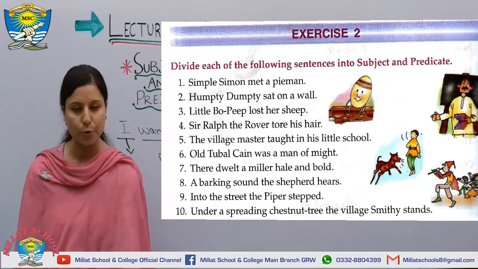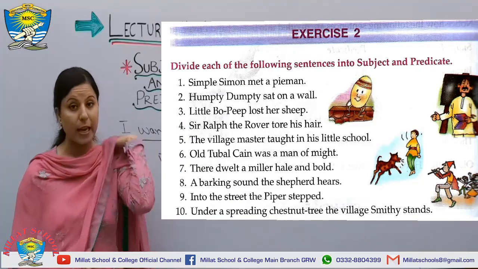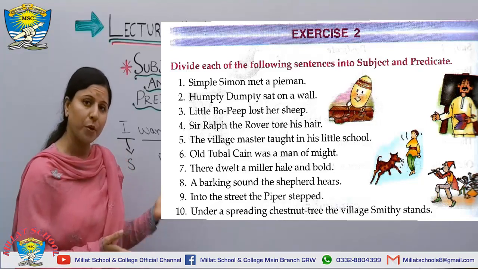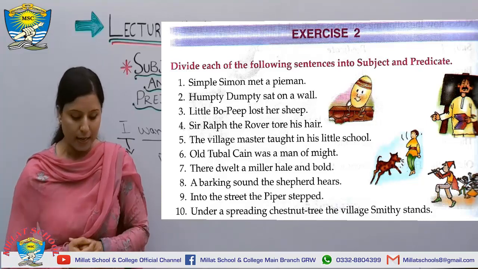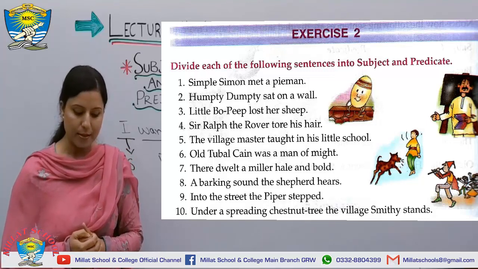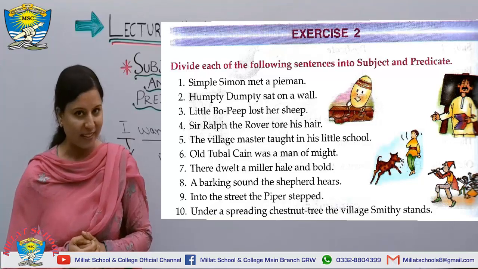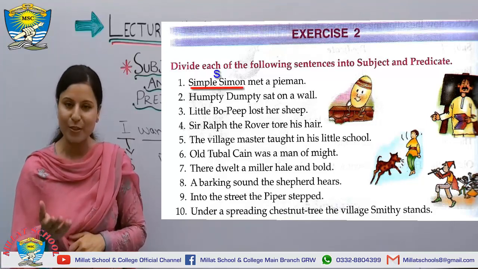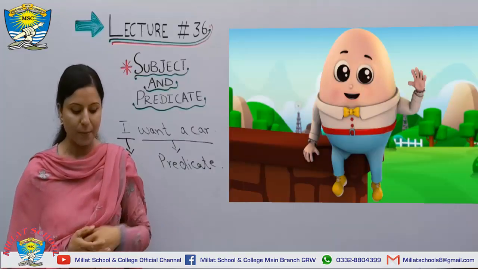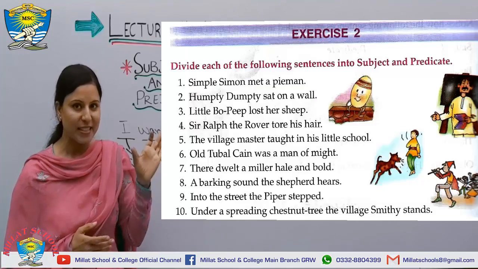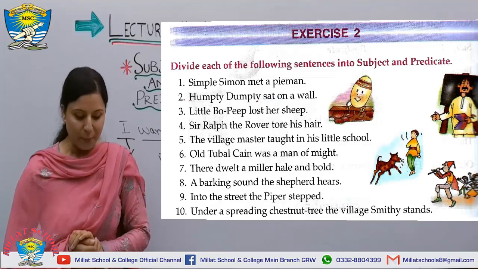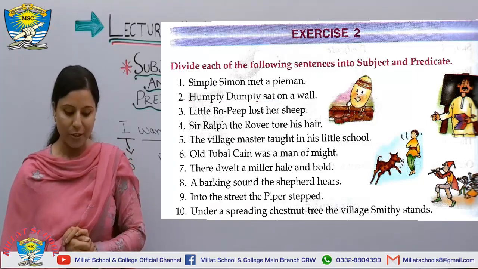So exercise number 2 on the next page, page number 208, is also very interesting. In this exercise, you just need to divide one more time the subject from the predicate. Let's divide them. Simple Simon met a pieman. So, Simple Simon is your subject and met a pieman is your predicate. Number 2, Humpty Dumpty sat on a wall. Humpty Dumpty is your subject and sat on a wall is your predicate. Number 3, Little Bo Peep lost her sheep.